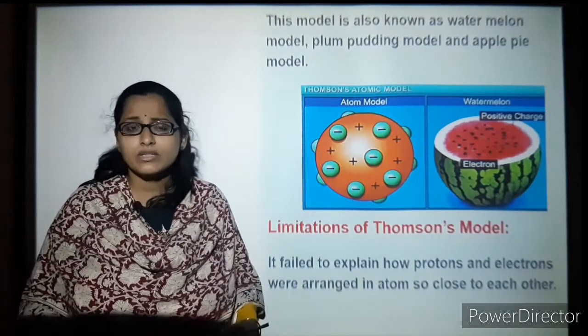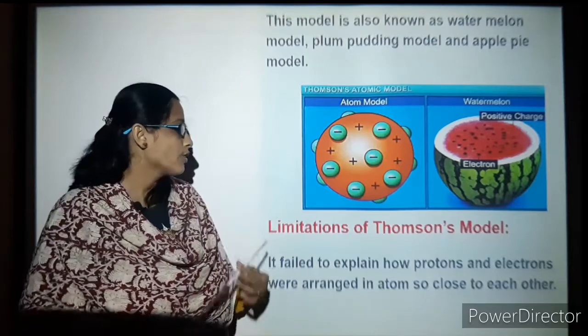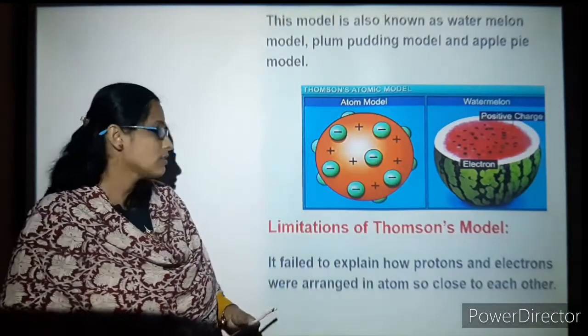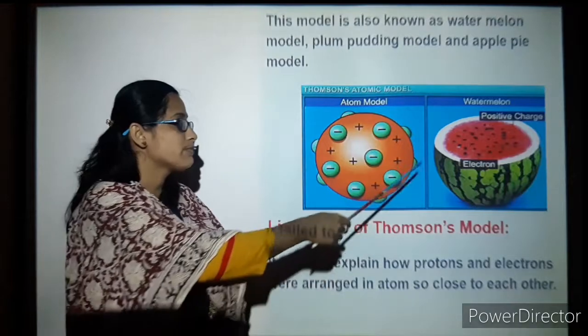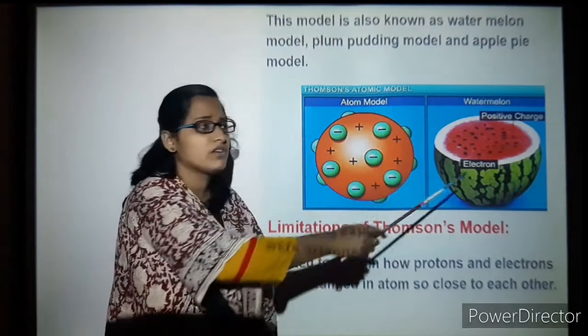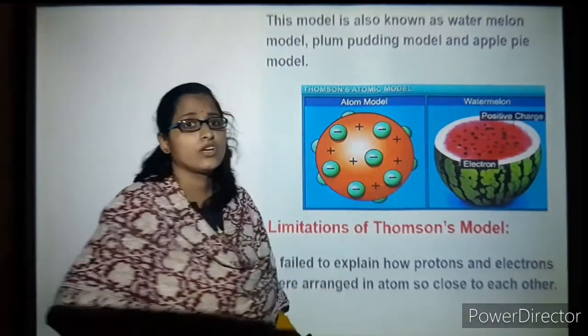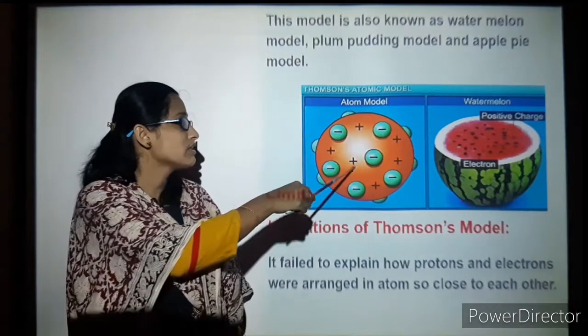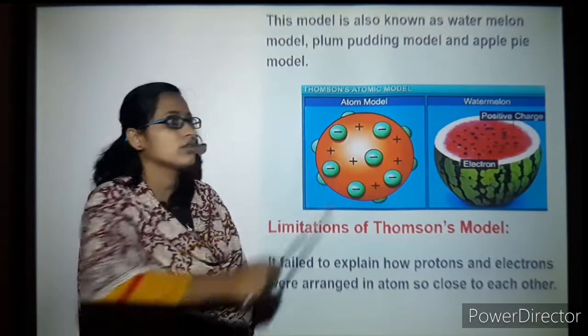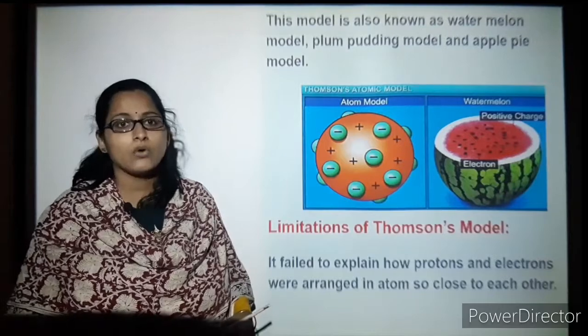But there are certain limitations with respect to this model. What are the limitations? He failed to explain how electrons and protons can be so near to each other. You can see in the diagram itself that they are placed very near to each other and they are not repelling at all. How can this happen?